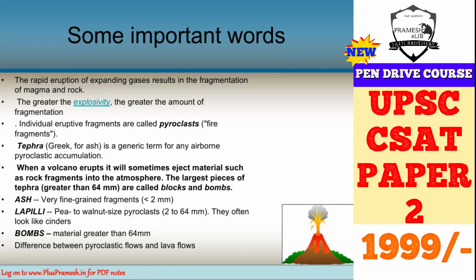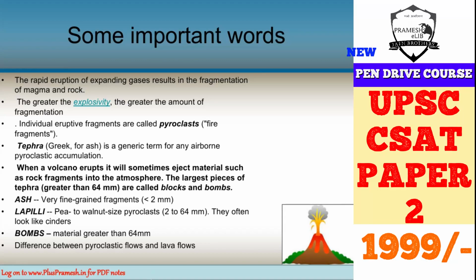Sometimes volcanic eruptions and the material that comes out can go up to 45 kilometers in the air, in the various layers of the atmosphere. It goes up and then comes down. So there is a change in the chemical composition and physical property of that material, and that becomes tephra. Earlier pyroclastics and tephra were used synonymously, but now they are used differently. Tephra means anything which has become airborne and then accumulated on the ground.